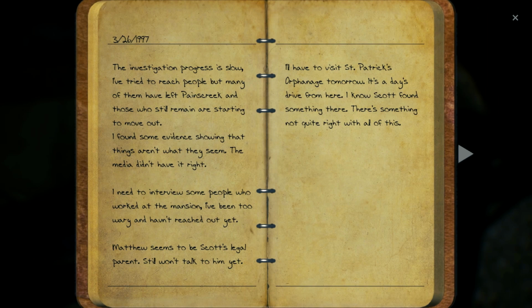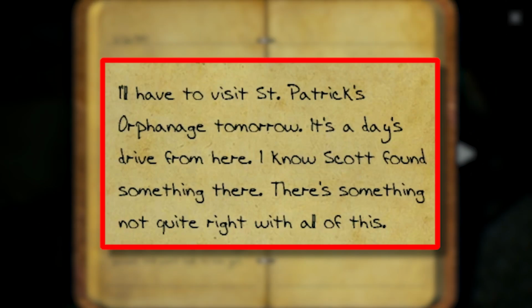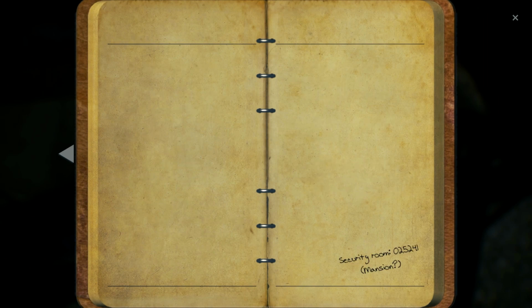In Steve Moss's diary, we discover that, quote, the media didn't have it right, and I'll have to visit St. Patrick's orphanage. I know Scott found something there. There's something not quite right with all of this, end quote. We also learn that Vivian married Charles in 1971, and that in 1974, Vivian was hospitalized and Trisha was born just before that, signaling possible birth complications. And finally, we get the mansion security room code 025241.